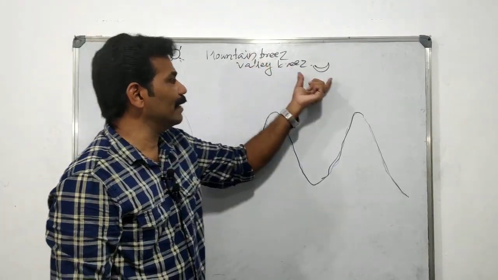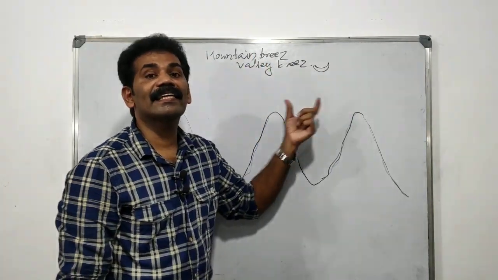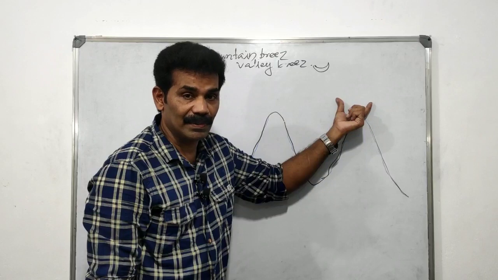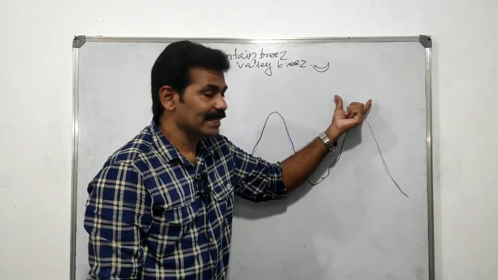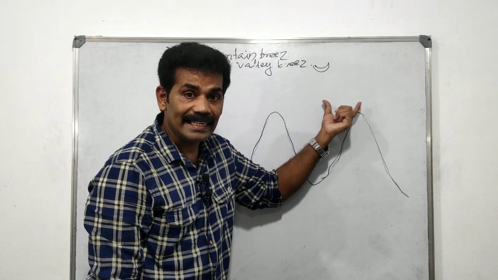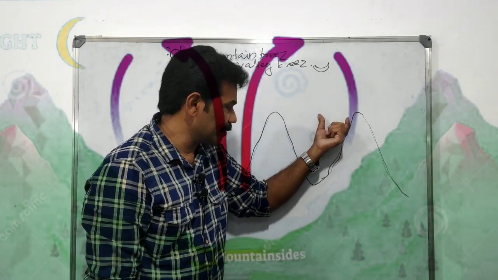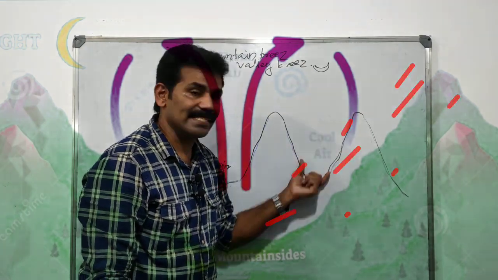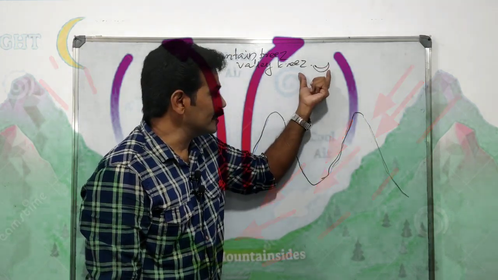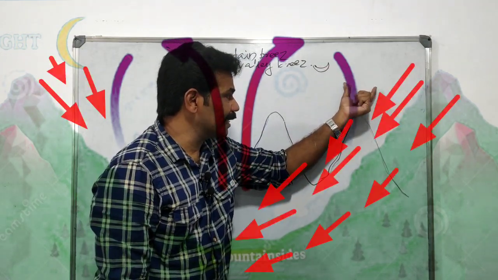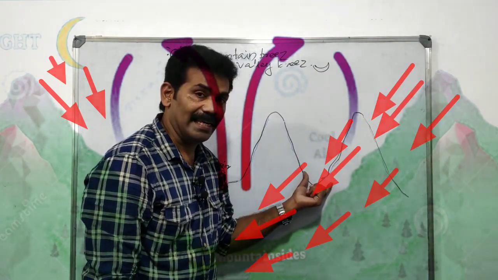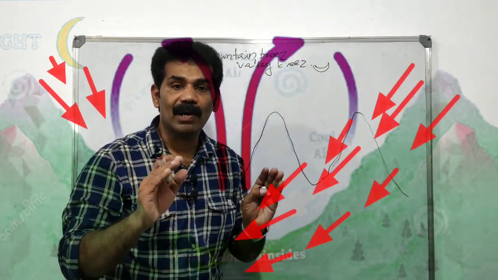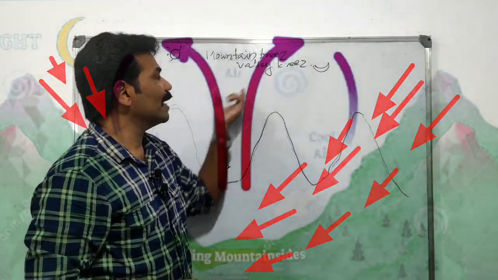Another breeze is the mountain breeze. Mountain breeze is experienced at night time. During the night, the air in the mountain gets cooled down. As a result, the air gets higher density. So the dense air blows from the top of the mountain to the valley. It is known as a mountain breeze. These are the two types of local periodic wind, mountain breeze and valley breeze.